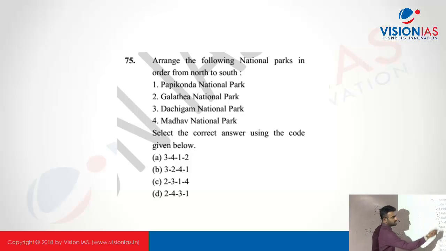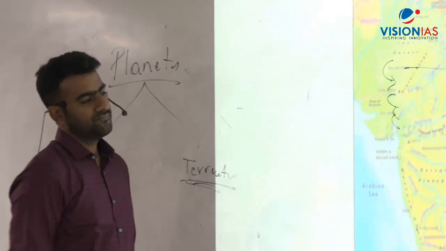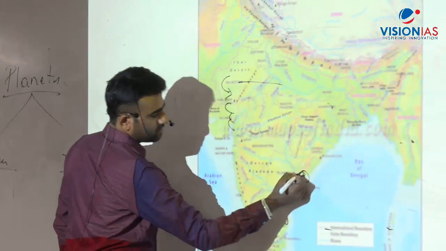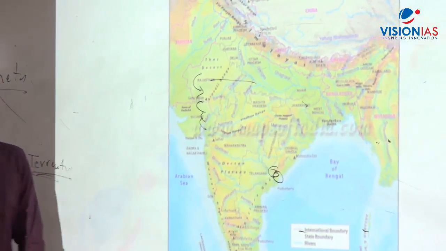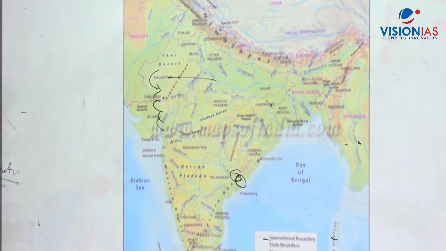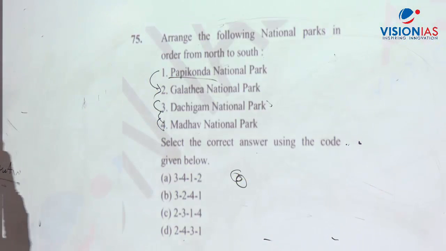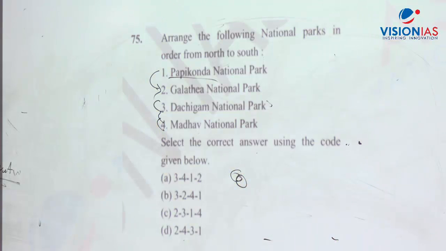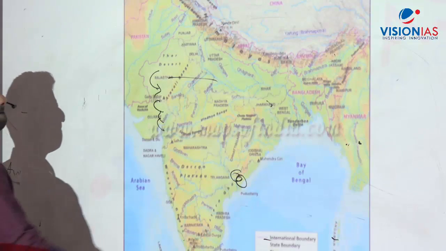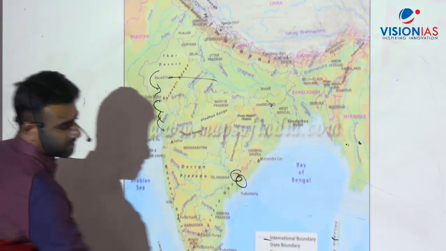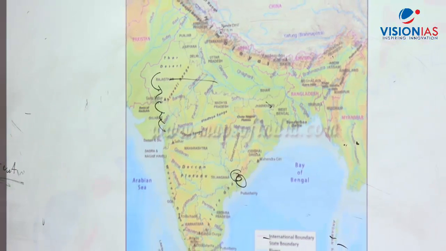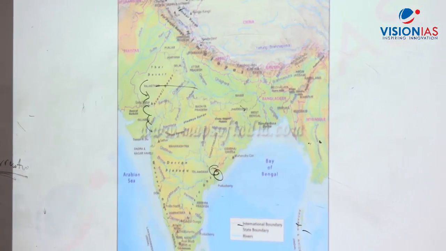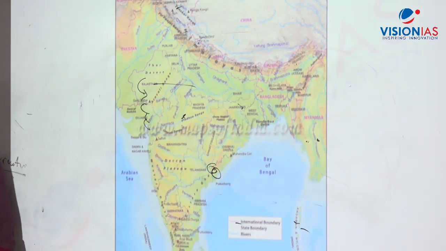You can see Papikonda National Park. Where is it? Here, I think in East Godavari and West Godavari districts of Andhra Pradesh. Fine. What about Galathiya National Park? Where is it? Andaman and Nicobar. Then Dachigam National Park, Jammu and Kashmir. What about Madhav National Park? Madhya Pradesh. You got the order easily.